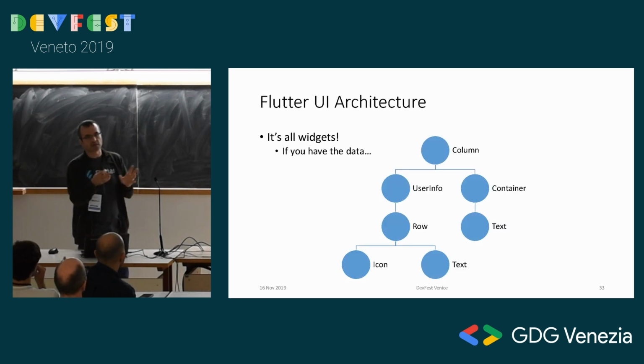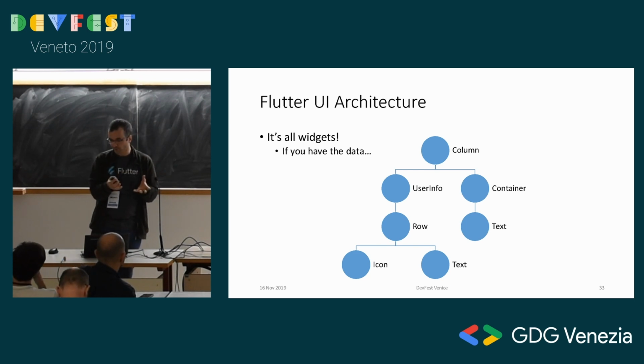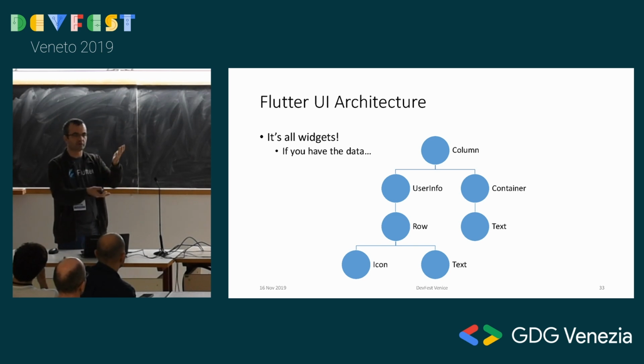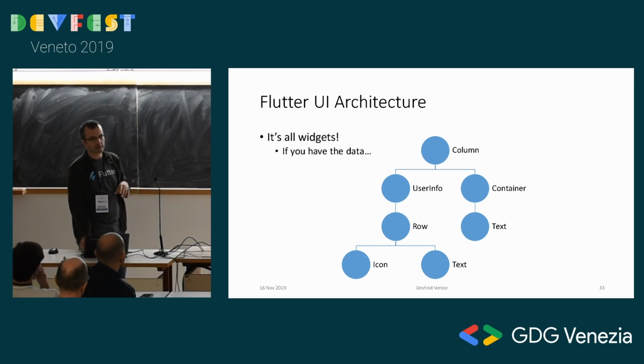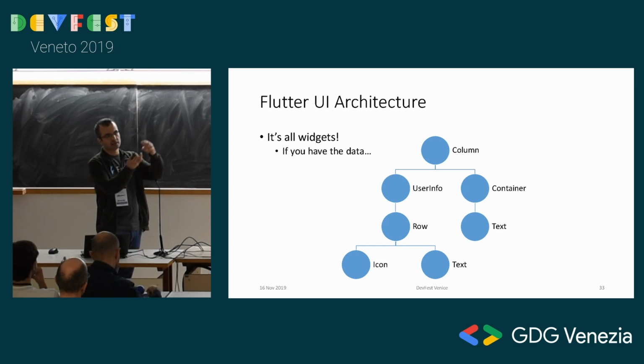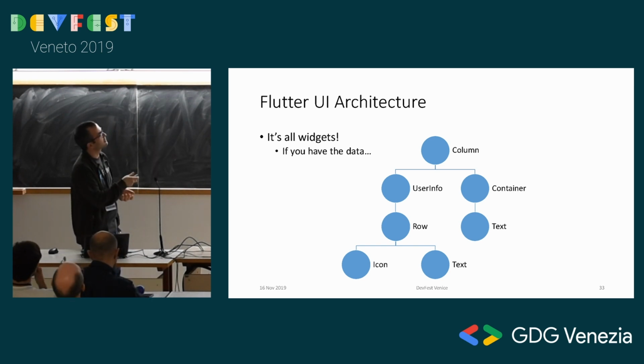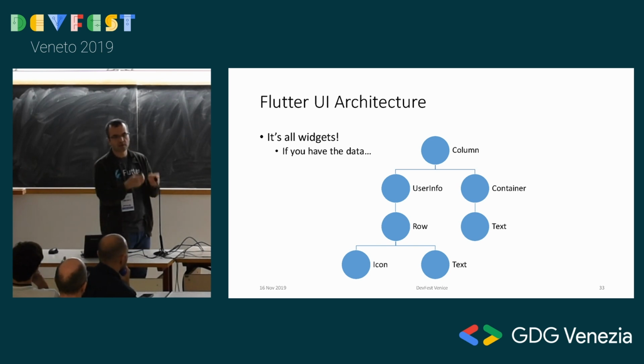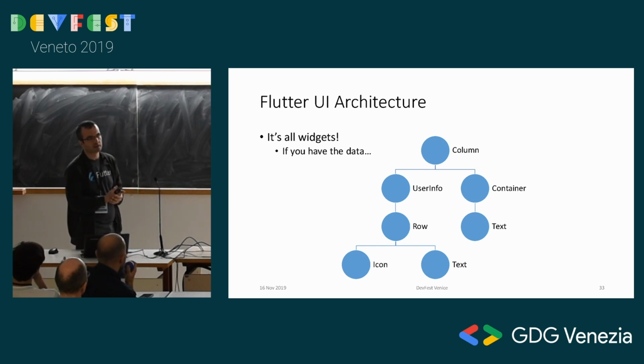But let's talk about the Flutter architecture. If you've never worked with Flutter before, let me explain it briefly. Flutter is a UI framework. You create mobile applications, web applications, and soon desktop applications with it. Your UI is a tree of widgets. There's a Widget class, and a lot of other classes derive from it and form a tree structure. This is rendered by the Flutter engine, and you see it as UI elements on your screen. So when you build this tree, you see it as a UI in your mobile application.